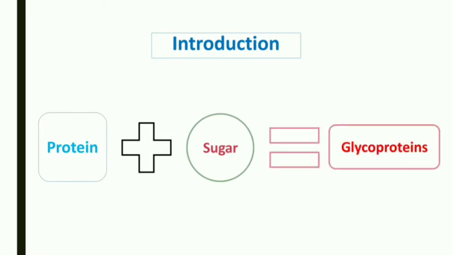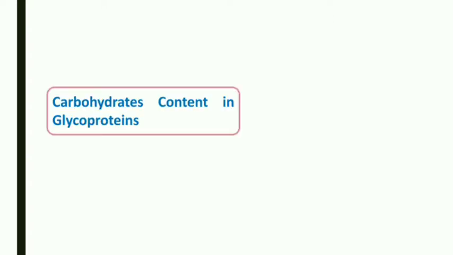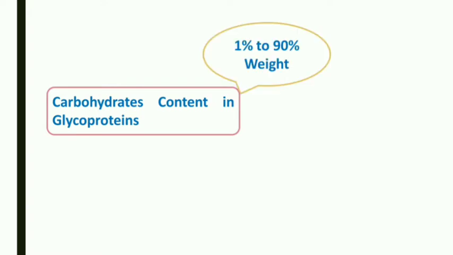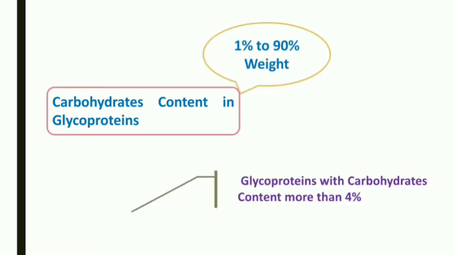The protein which is attached to a carbohydrate by a covalent bond is known as a glycoprotein. The carbohydrate content present in the glycoproteins is near about 1 to 90% by weight. And if the glycoprotein has a carbohydrate content of more than 4%, the term is mucoproteins. So you have to remember these 2 points.